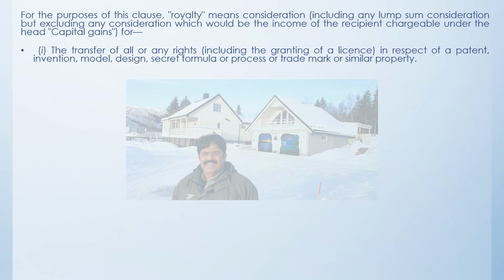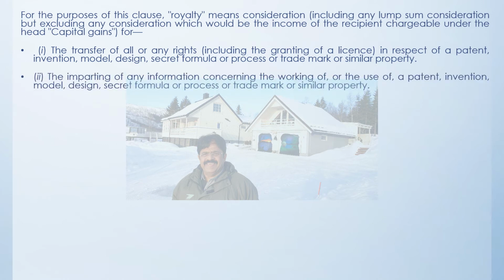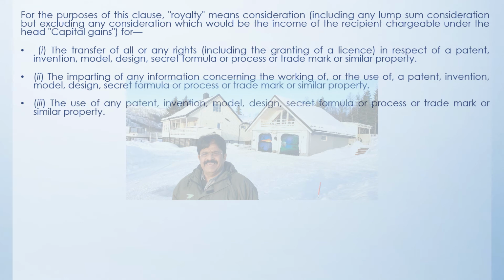So here it says transfer of all or any right in respect of patent, invention, model, design, secret formula, process or trademark or similar property, or imparting any information or giving any knowledge about the same. Take for example the various branded shirts which you might be purchasing, and if that brand is located outside India and here they give the franchisee to manufacture the shirt and sell it under that particular brand, and they charge the royalty. Because it is related to this particular business which is carried out in India, that royalty income is assumed to be earned in India even though it is paid outside India.